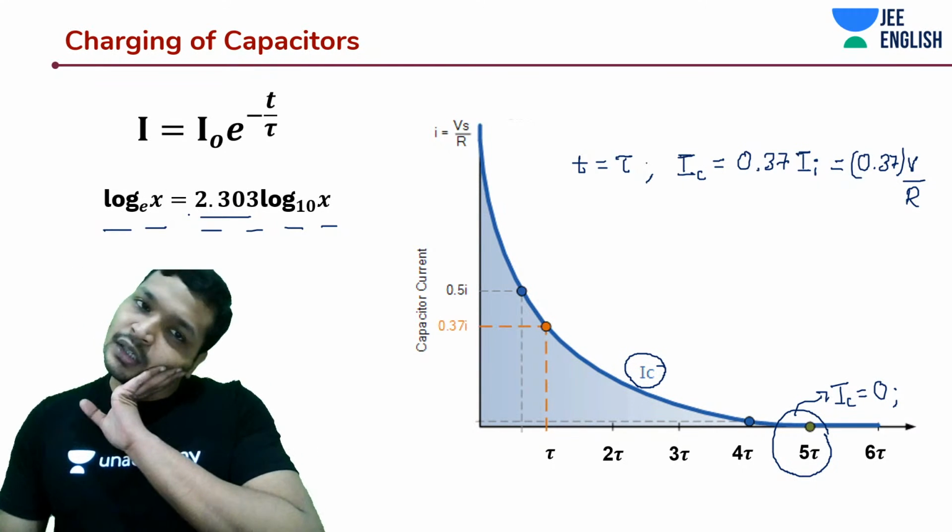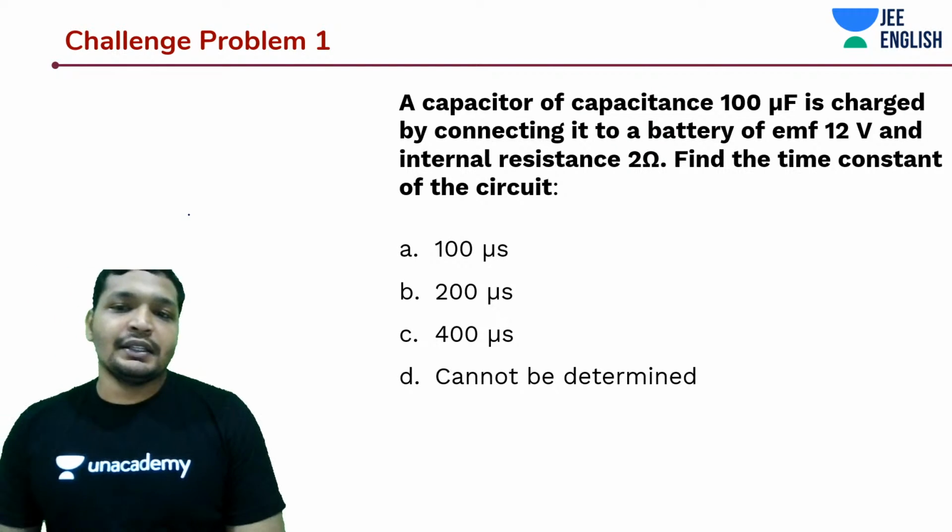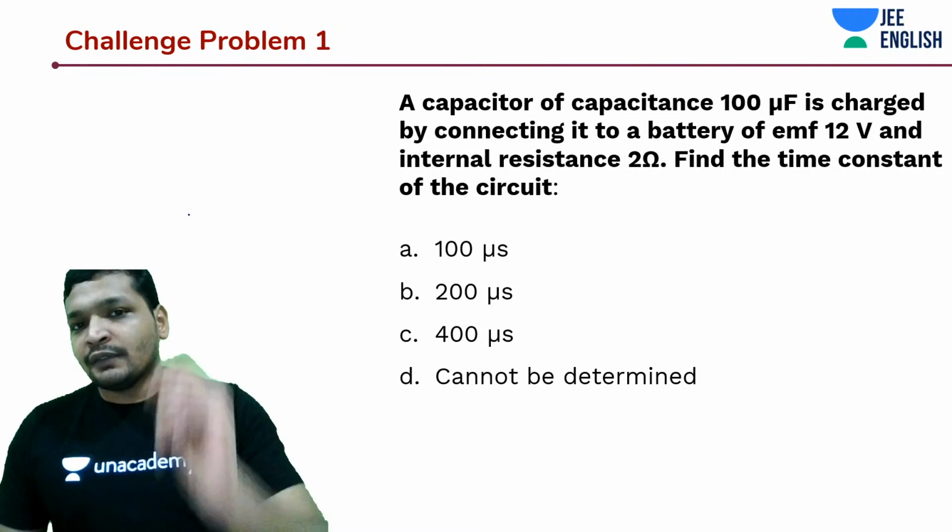Okay, yes, let's move on and get started with some interesting questions on this topic, guys. If you remember everything, it's a very easy question.